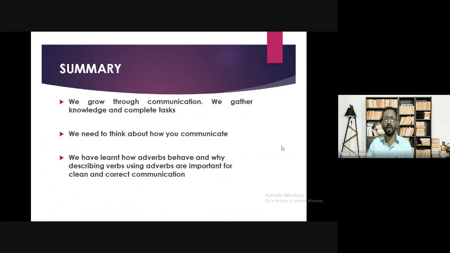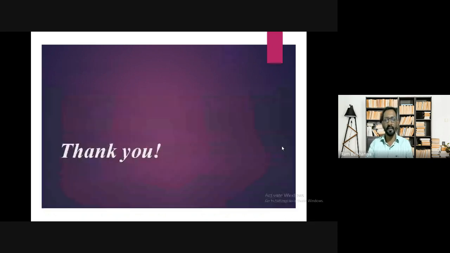We have learned how adverbs behave, and that while describing verbs, using adverbs is important for clean and correct communication. So through this session, what did you understand? You understood describing verbs, how to use adverbs, and how it is important for clean and correct communication. This is the important thing that you studied in this session.